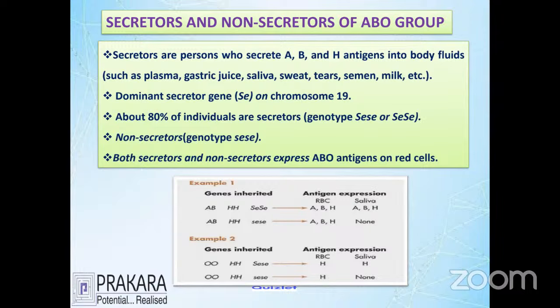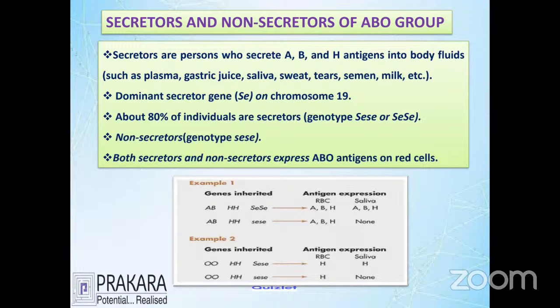If it is a dominant gene, definitely the ABO antigens will be diluted in the plasma, gastric juice, saliva, sweat, tears, semen, and milk. So 80% of people with the genotypic character Se have the presence of all these ABO antigens diluted in the fluids.